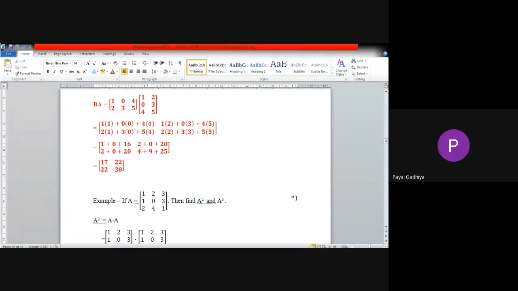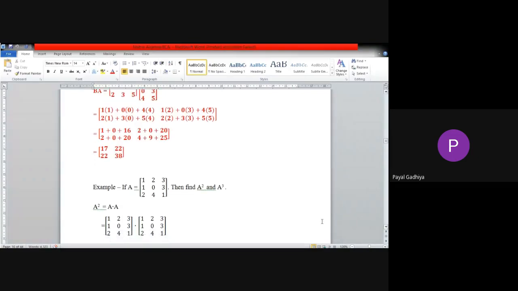Okay. Let me show you on the screen. First of all, we will multiply A with A. Because the A matrix is of 3 cross 3 order and the other A is also of order 3 cross 3, the multiplication will be of 3 cross 3 order only. For the first term A11, we will take first row, first column. So 1 into 1, 2 into 1 and 3 into 2. That means 1 plus 2 plus 6, that means it will be 9.